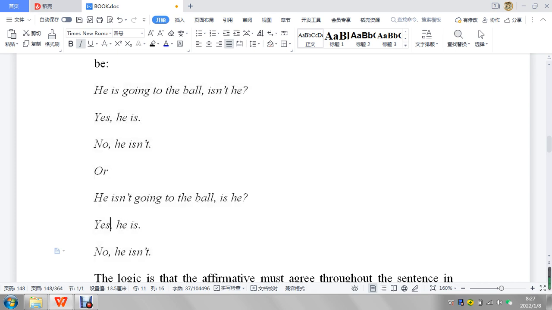Oh, actually, this one's wrong. Let me put this out here. Let's see. No, he is. So this should be agreeing with the speaker. That is confusing. Oh yeah, actually, I'm sorry.